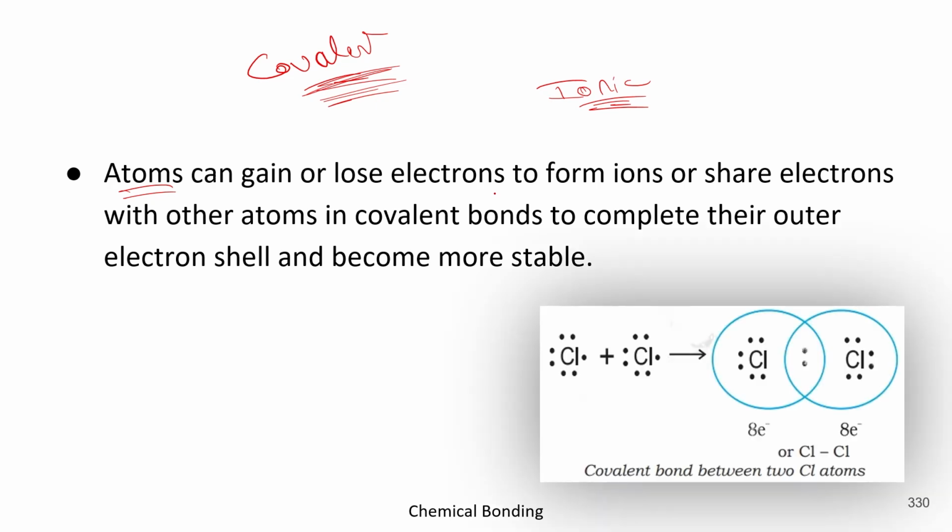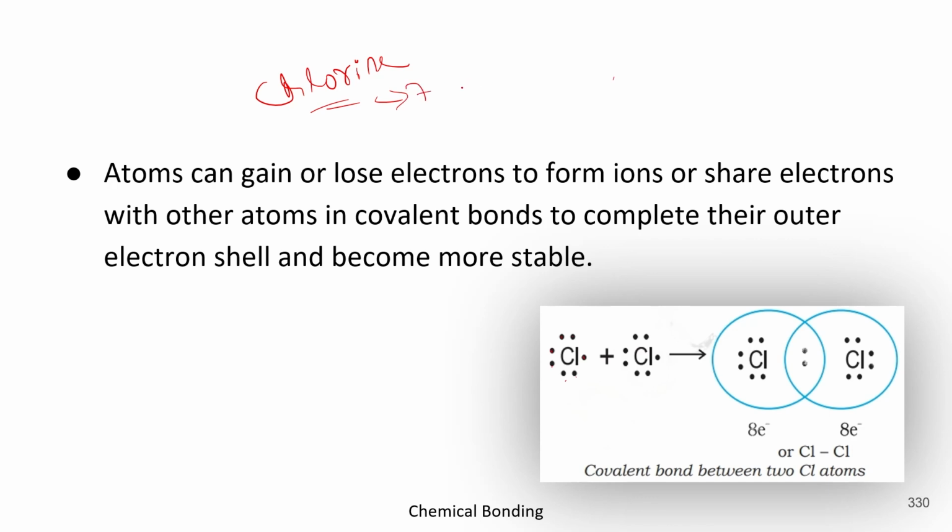Now let's move forward. This is the example where you can check it. There are 2 atoms of chlorine. Now look carefully at the outermost shell. How many electrons do they have? 1, 2, 3, 4, 5, 6 and 7.